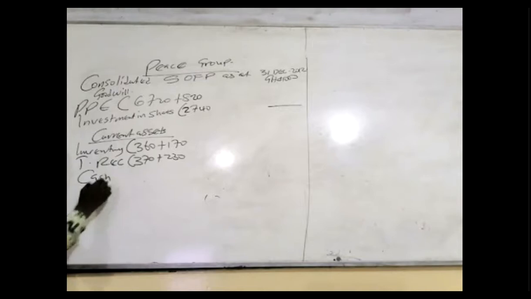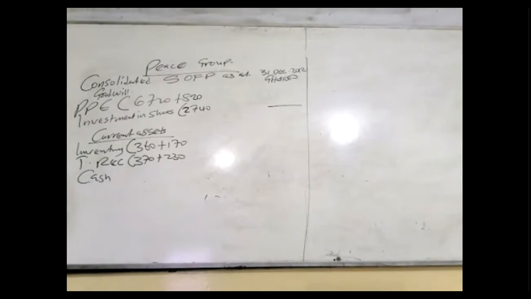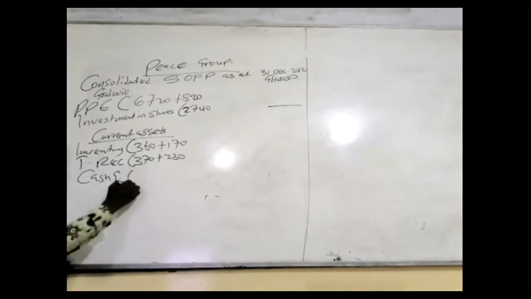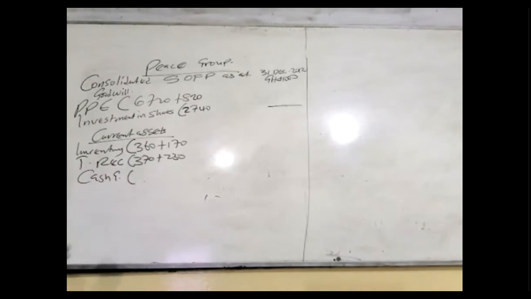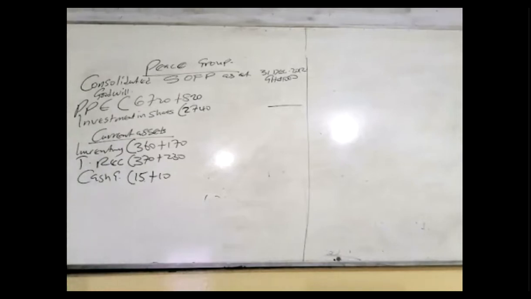So cash and cash equivalents. But if in the event you want to bring in plenty of items, if you bring it, make sure that the rate there must be eliminated. Perform workings to show how you eliminate them. So that is it. So cash and cash equivalents, I'll also open a bracket, which is 15 and 10. So 15 plus 10. Okay, so that is the first thing around that.